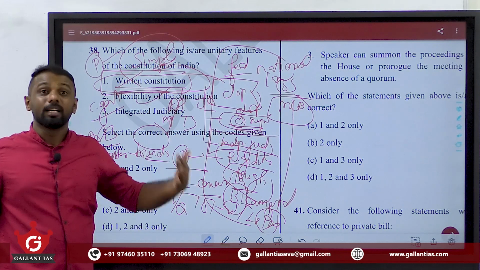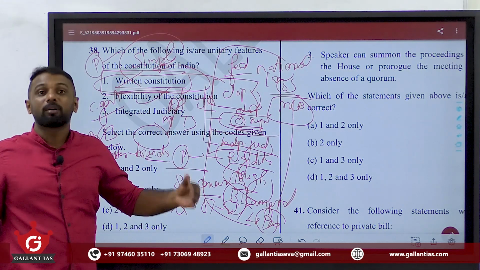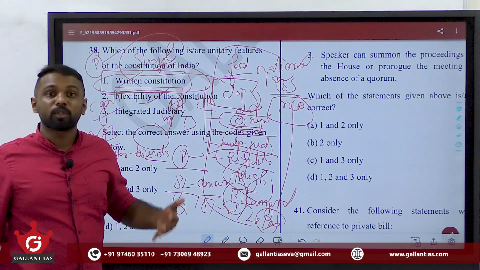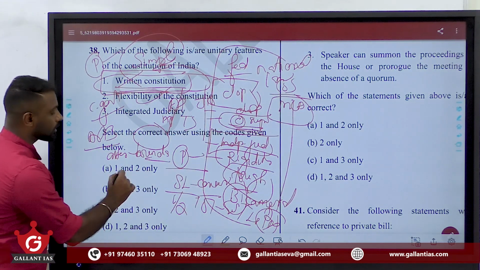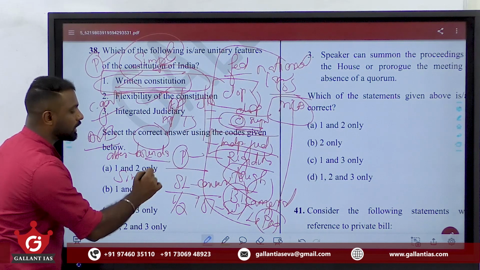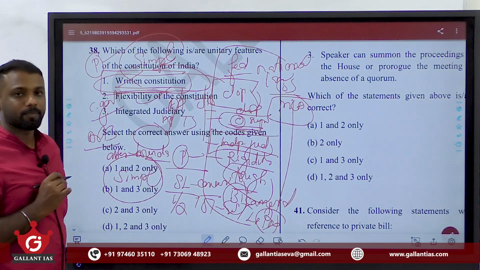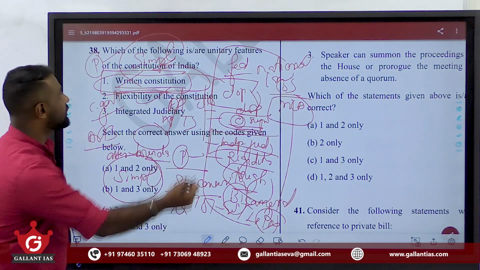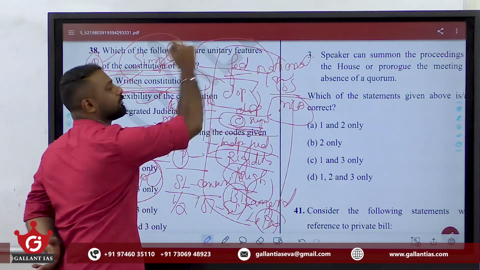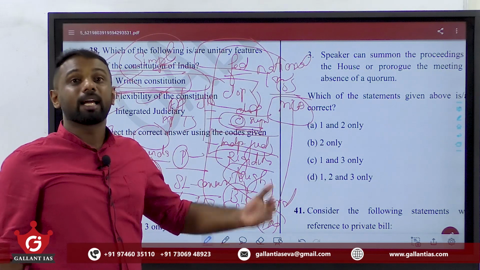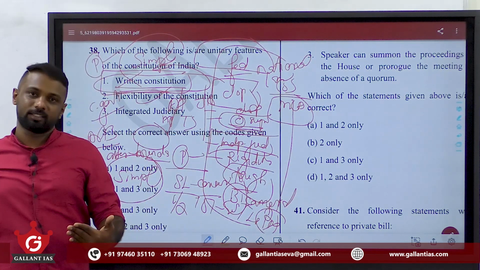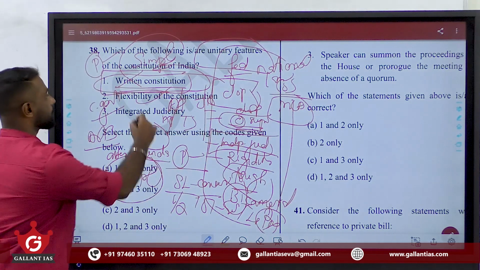To alter the boundaries of a state, which is a constant part of our federalism, only a simple majority of the parliament is needed. What does it show? The center is enjoying unitary powers. Even without the consent of states, they can alter the boundaries of any state, showing a unitary feature.